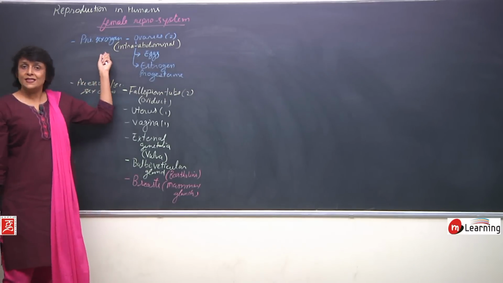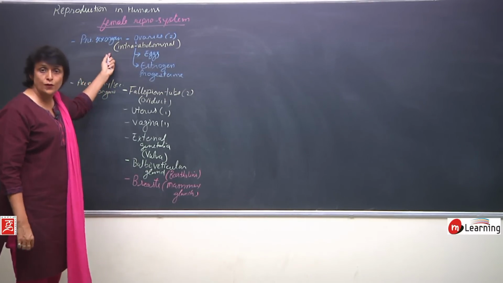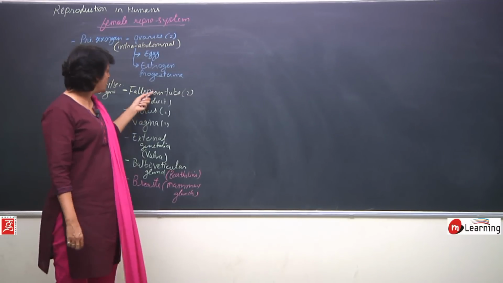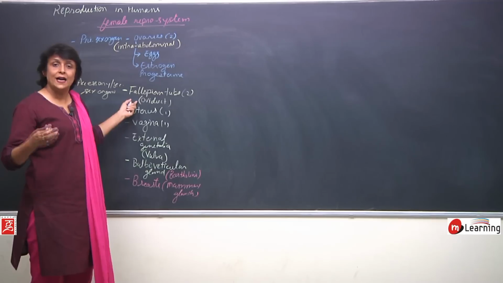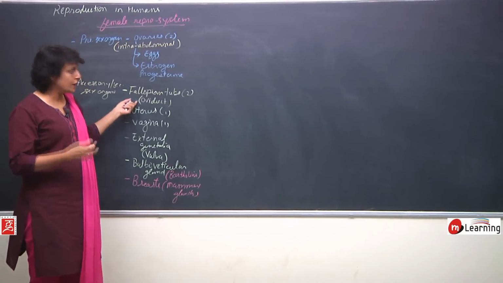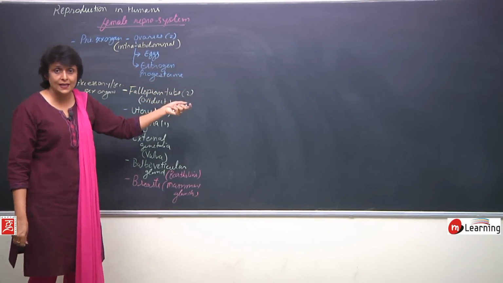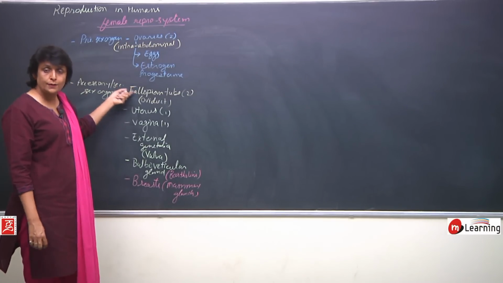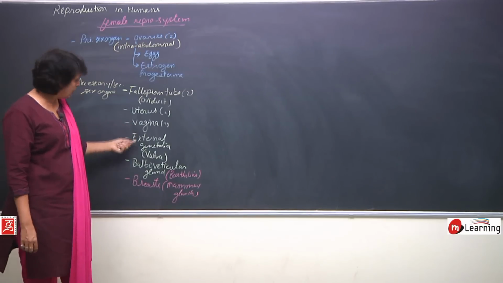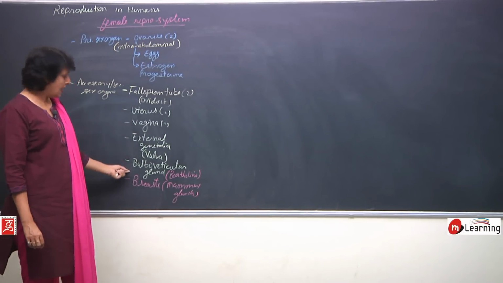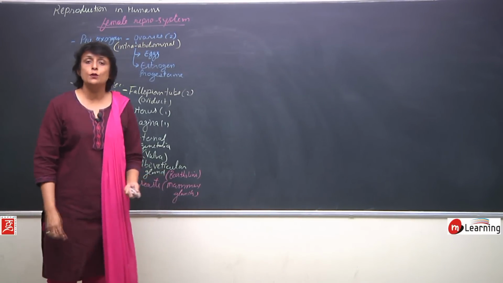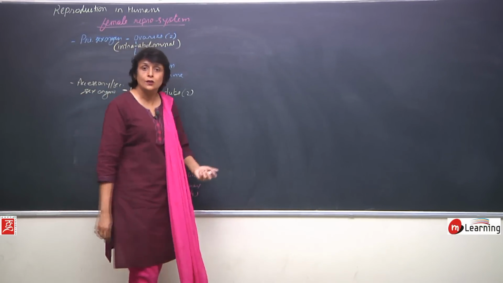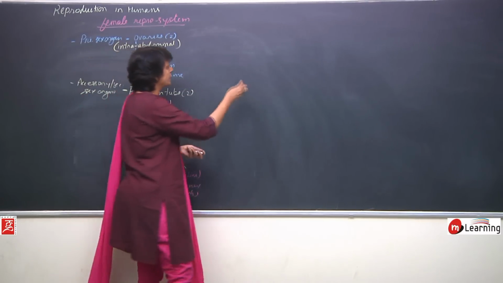So, there are primary sex organs which are a pair of ovaries, intra-abdominal, and accessory structures which are basically ducts for passage of first the egg and then, if fertilization takes place, of zygote. So, fallopian tube 2 in number, then uterus, vagina 1 each, external genitalia and glands, that is bulbovestibular and mammary glands. Now, let us see the structure of the female reproductive system.